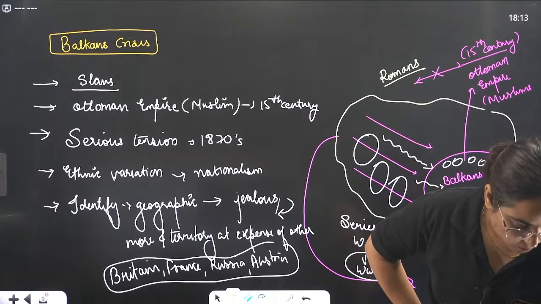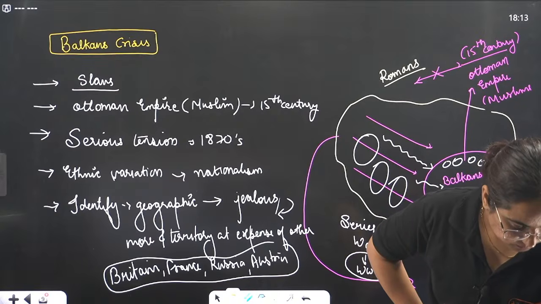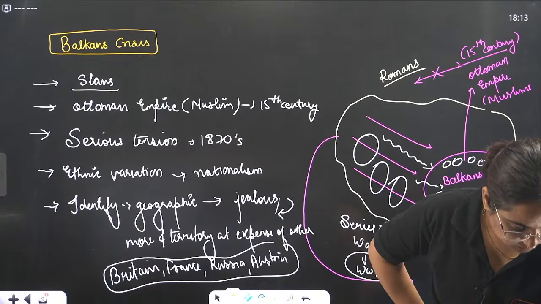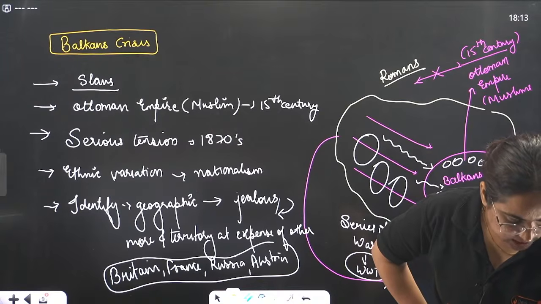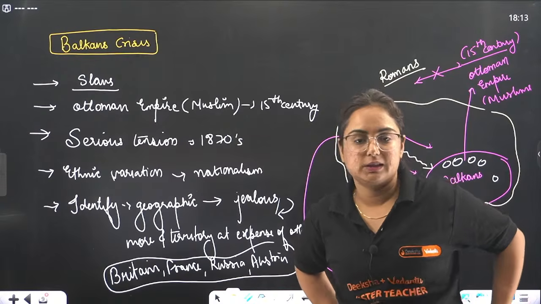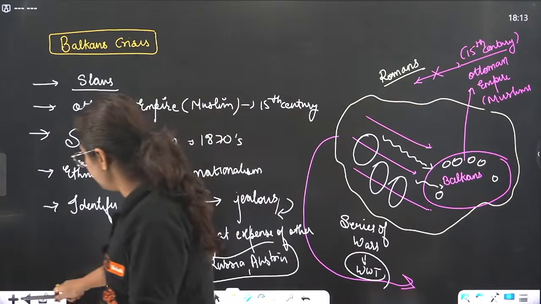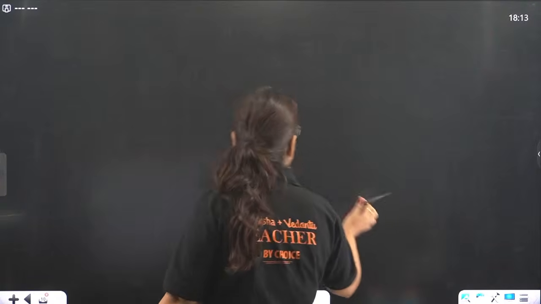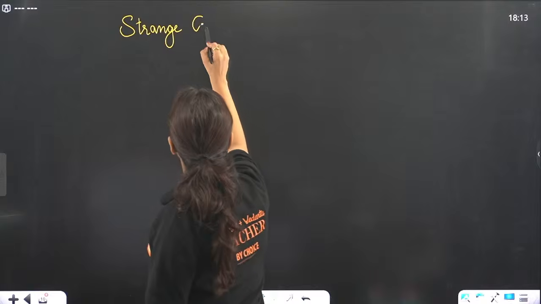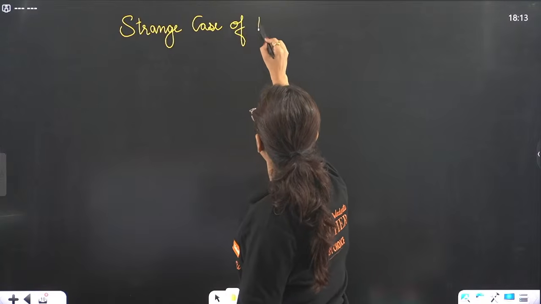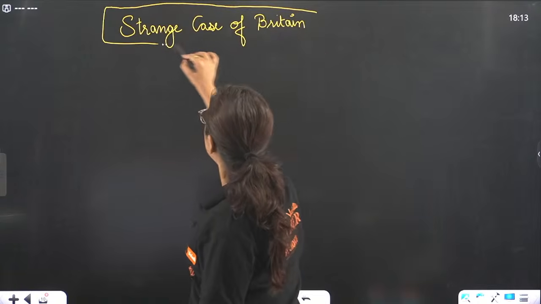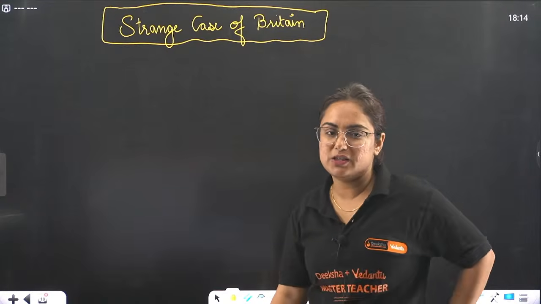Chalo. The last topic, right? Okay, so the last topic of this chapter, and we'll think about the other chapter also. And what is that? That is the strange case of Britain. Let's figure out how it is strange. The strange case of Britain. Let's learn how strange it is.